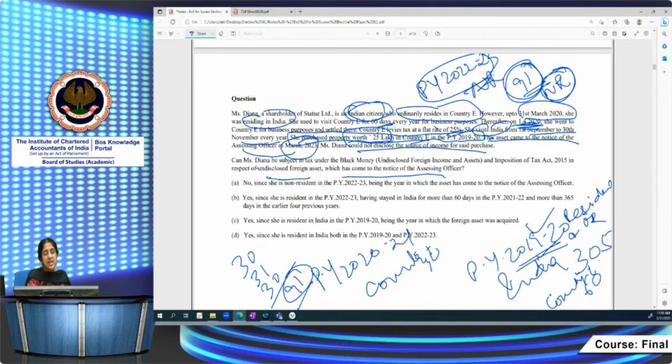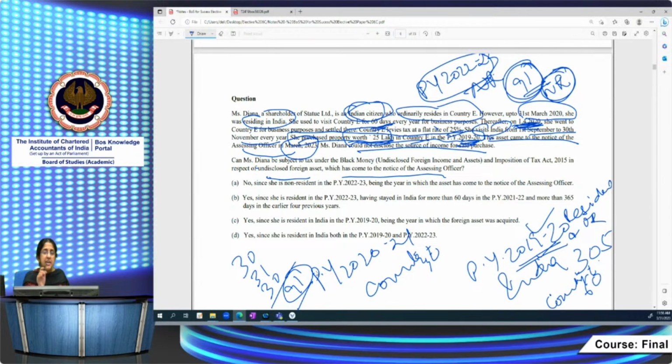When was that acquired? In the previous year 19-20. She purchased property for 25 lakh in the previous year 19-20. In previous year 19-20, she was very much resident in India. For the first time, she left India permanently only on 1/4/2020 to country E. Till that time, she was visiting country E only for 60 days.